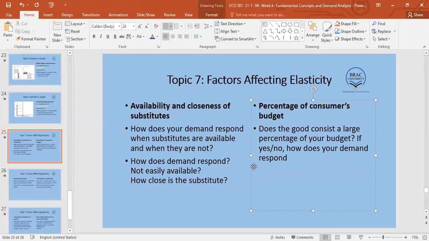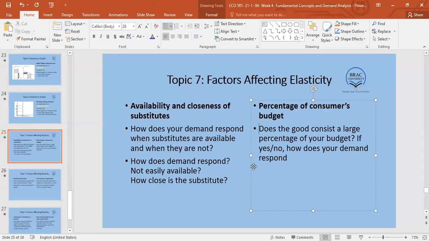But if the chewing gum is a part of my weekly groceries, then how big is it in the total budget? A very small amount. For example, I might be buying say 15,000 taka worth of groceries or other food and other items every week. A chewing gum maybe say 50 taka. So that is a very small percentage in the total budget.